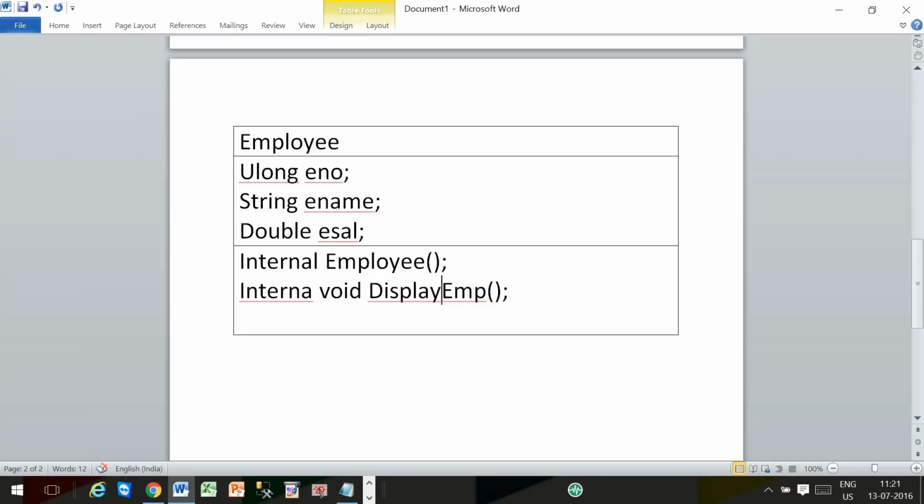Display EMP. In my UML, how many behaviors do I have? Two behaviors. Number one is the constructor, a user-defined parameterless constructor. Number two is the instance method, display employee. The constructor is parameterless and it is user defined.